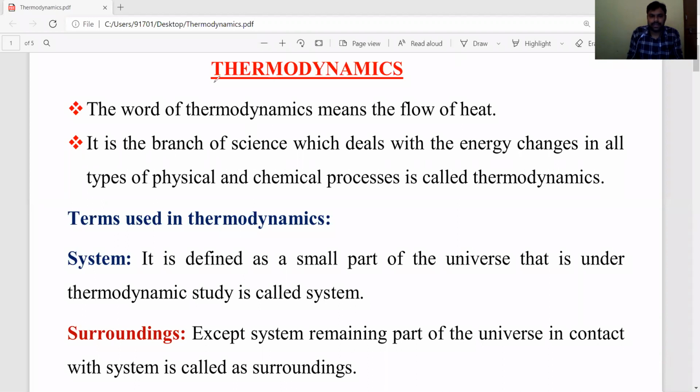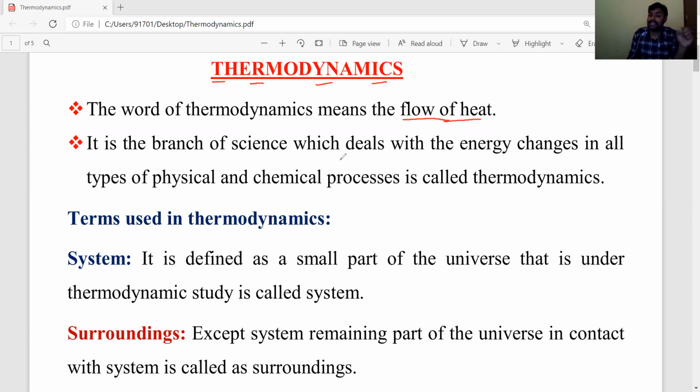Now, what is the meaning of thermodynamics? The meaning of thermodynamics is the flow of heat. It indicates the flow of heat. So thermodynamics is one branch of science only. Nowadays, thermodynamics is very important.